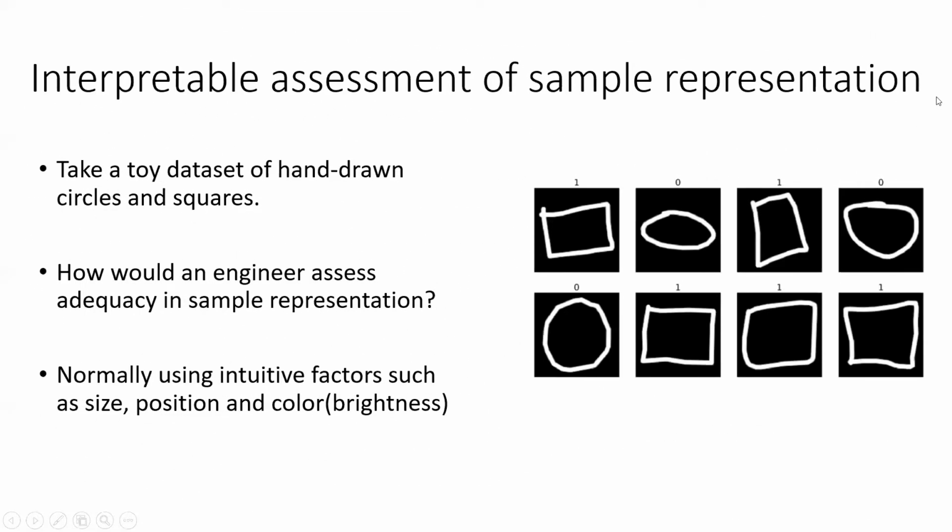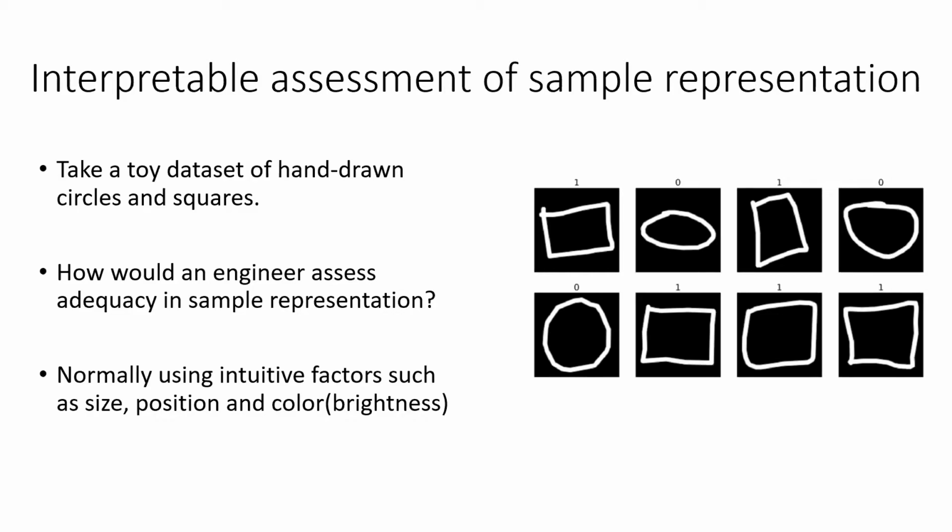If you consider a toy dataset of hand-drawn circles and squares, how could we assess the representation of the samples in this dataset? If you want a deep learning system trained on this data to generalize to the scenarios that we're interested in, we better have a good understanding of the dataset. As we can see from the figures, this small subset of the whole dataset, we can see that our dataset mainly consists of bright centered circles or squares.